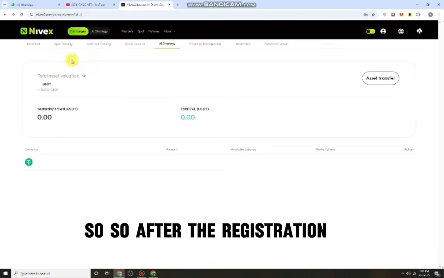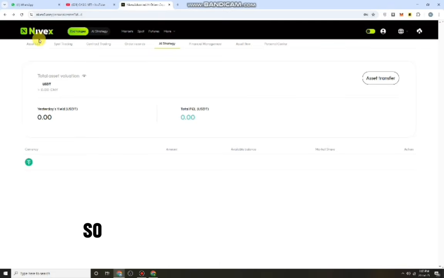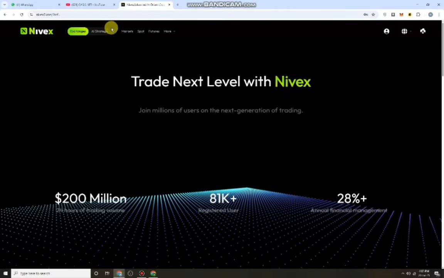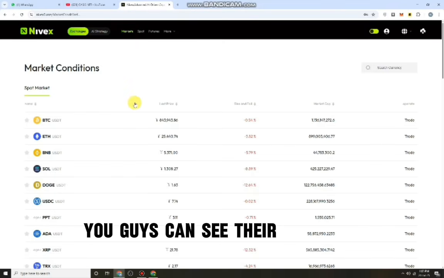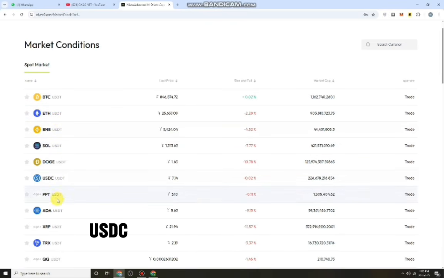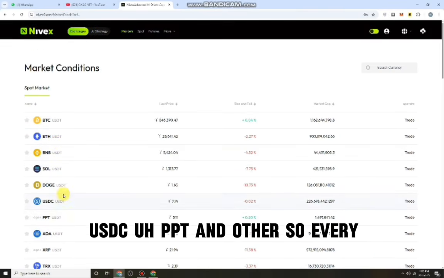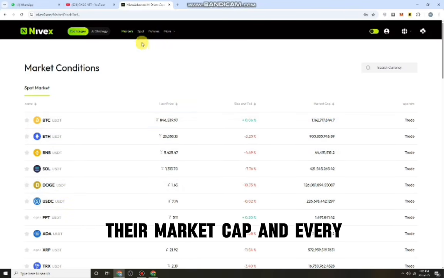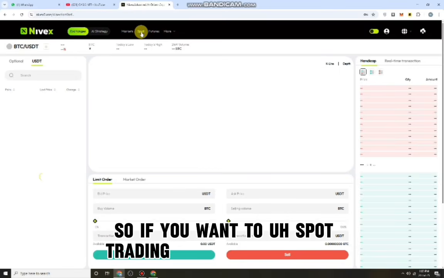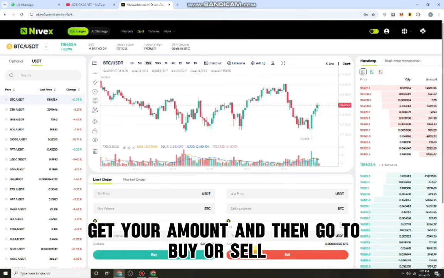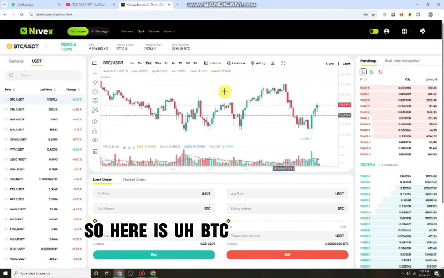So after the registration, you guys can see their details. So first of all, here is the detail. Here is the exchange market. You guys can see their market conditions right now: BTC, Ethereum, BNB, Sol, Dogecoin, USDC, and others. So every single token is here. You guys can check their price, their market cap, and every single thing. So if you want spot trading, here is spot trading. Just register your account, then get your amount and go to buy or sell. It depends on you. So here is BTC trading on spot.